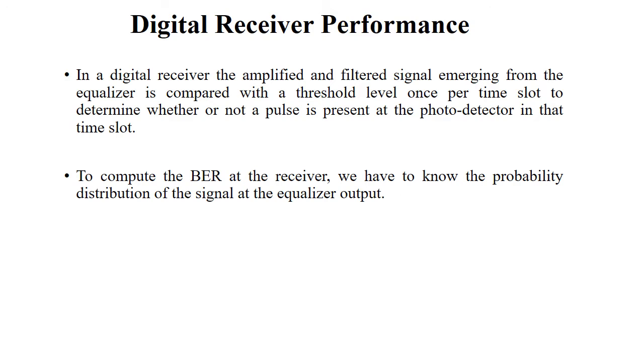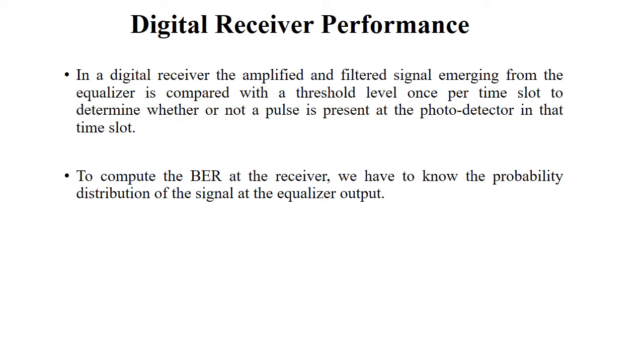So, digital receiver performance. In the digital receiver, the amplified and filtered signal which emerges from the equalizer is compared with the threshold level once per time slot to determine whether or not a pulse is present at the photodetector in the time slot. The digital receiver performance can be evaluated by measuring the probability of error and the quantum limit.